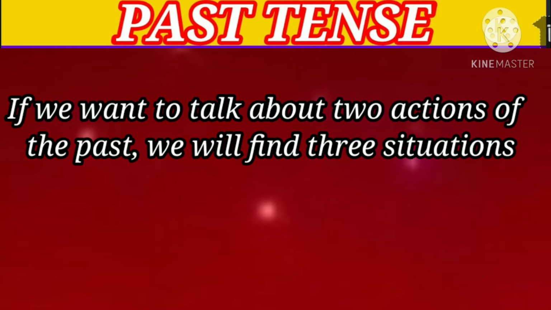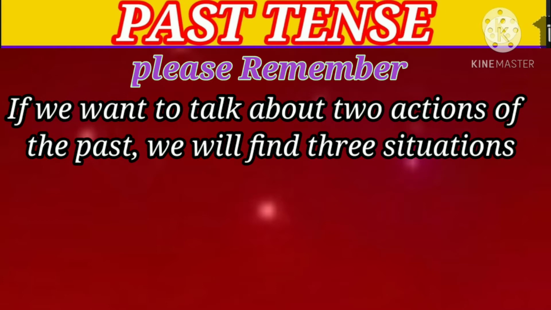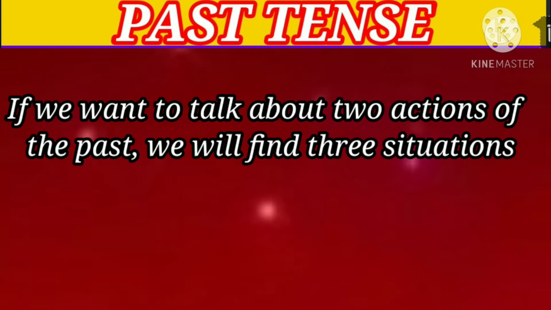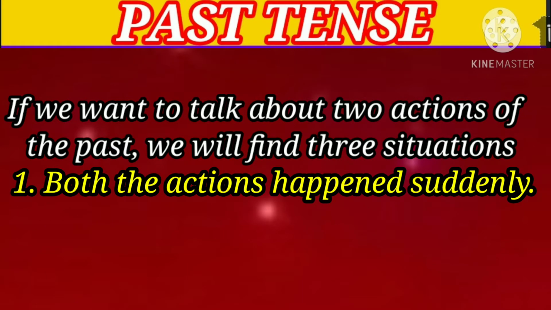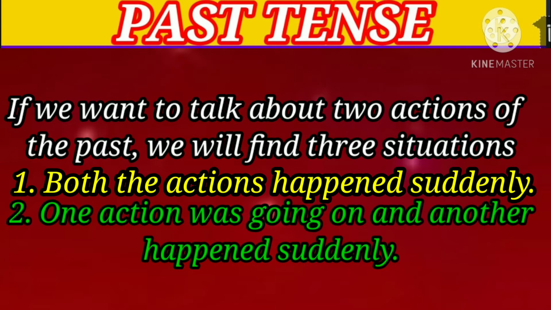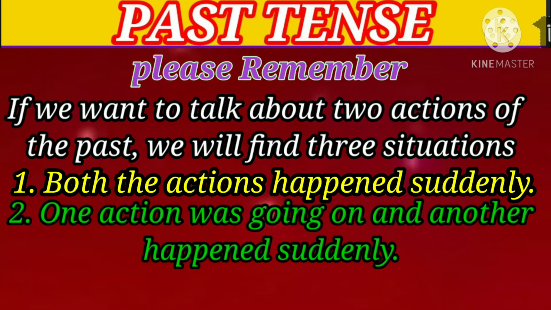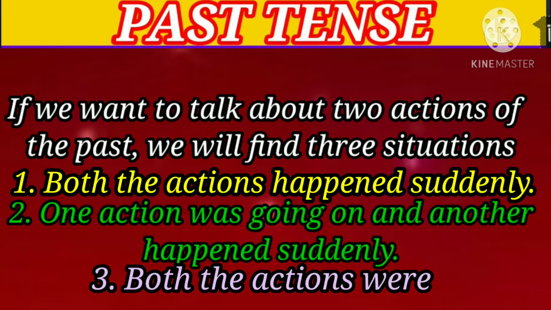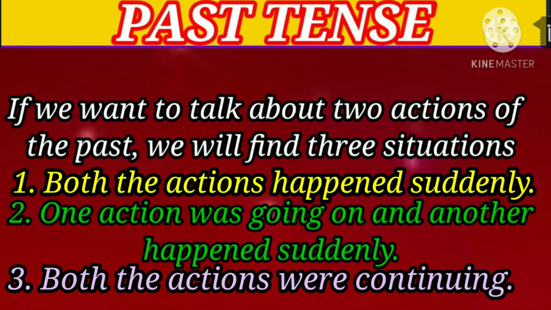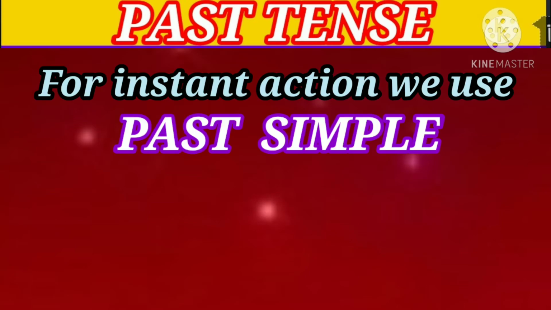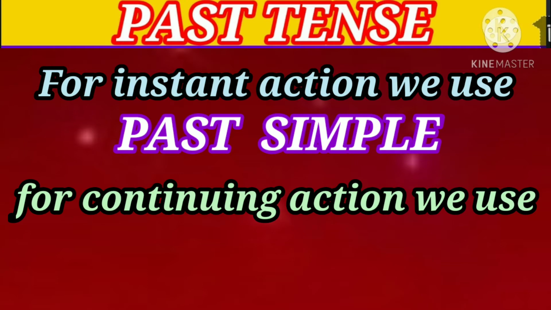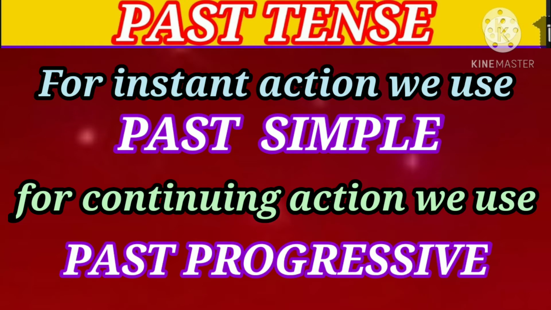Remember students, if we want to talk about two actions of the past, you will find three situations. First, both the actions happened suddenly. Second, one action was going on and another happened suddenly. And third, both the actions were continuing. We know for the instant action, we use past simple. And for continuing action, we use past progressive.